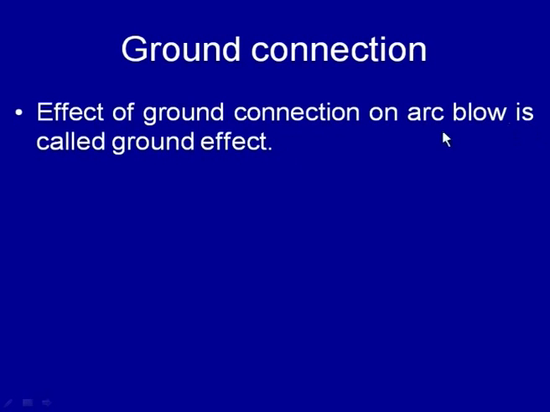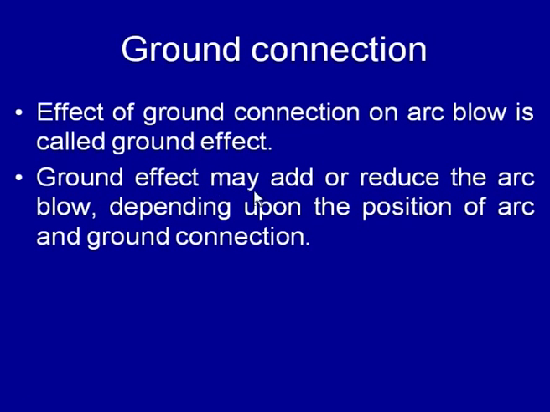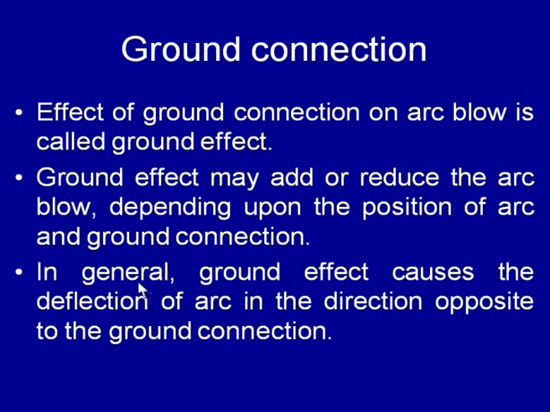The effect of the ground connection on the arc blow is called the ground effect, and it may add to or reduce the arc blow depending upon the position of the arc and the ground connection. That is why the ground connection is made in such a way that the interaction between the electromagnetic fields is either reduced or made in our favor, so that the extent of the arc blow can be reduced.